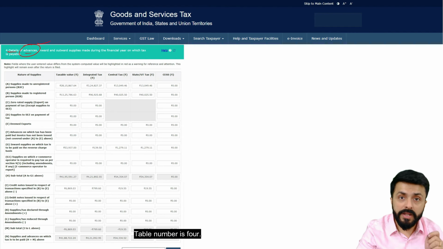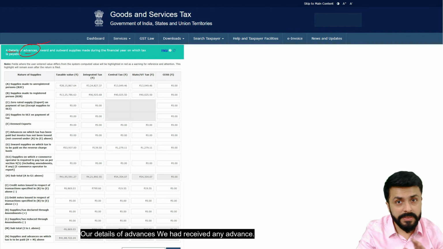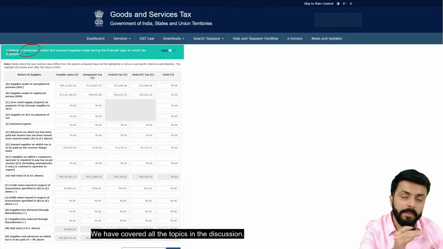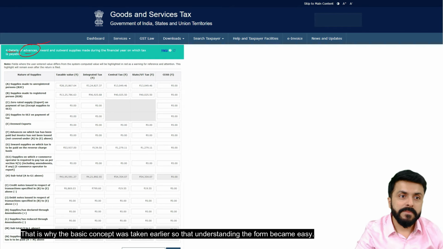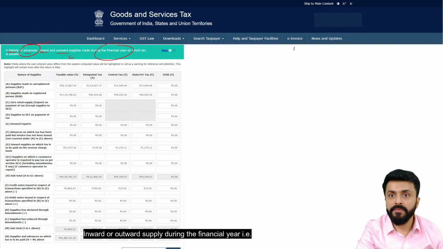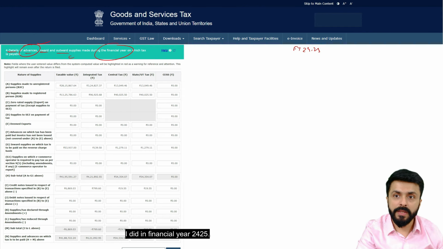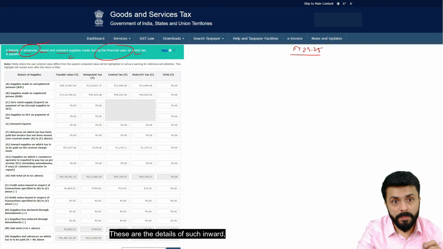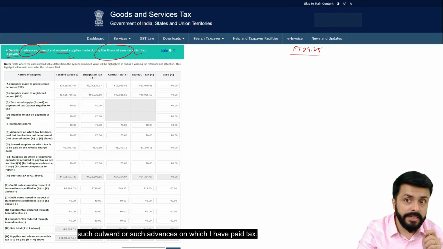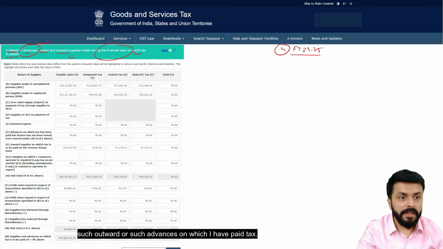Table number 4 is our details of advances, where we had received any advance. We have covered all the topics in the discussion. That is why the basic concept was taken earlier, so that understanding the form became easy. These are the details of inward or outward supply during the financial year, i.e. financial year 24-25, such inward, such outward, or such advances on which I have paid tax.